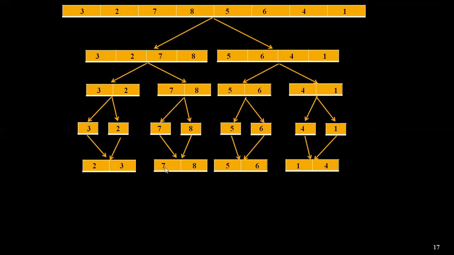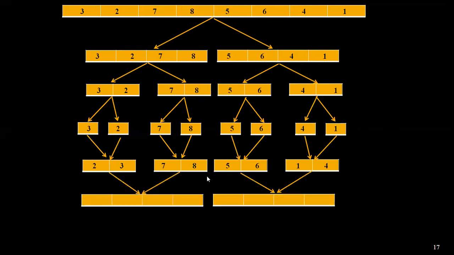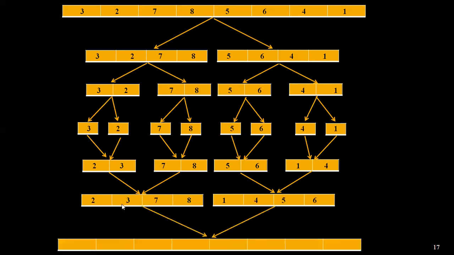Again, now we have to compare these two and these two. While comparing, we will get 4 elements, 4 elements. Here 2, 3, 7, 8 is already in sorted order. But here 1, 4 and 5, 6, we have to sort and write it like this. Next, these two we compare. So here 1, 2, 3, 4, 5, 6, 7, and the sorted order will be like this.